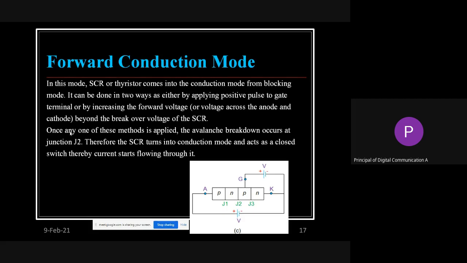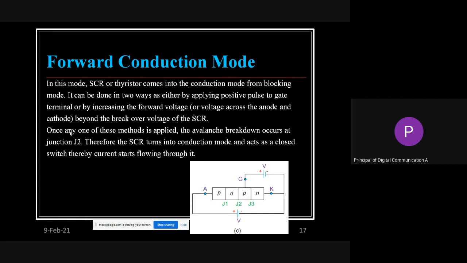Once it is given, the depletion layer is minimized and the flow of current starts. Afterwards you can remove that battery source or disconnect the gate current, and the SCR will still be on. It is not that if you stop the gate current, the SCR goes into the off condition. No,